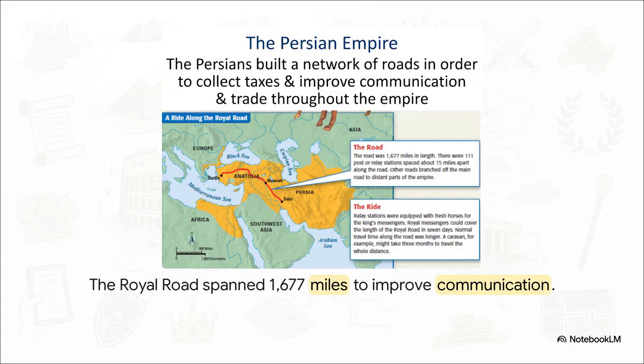Now, to physically hold a sprawling territory like that together, you absolutely need infrastructure. The Persians constructed this massive network of roads, the most famous being the Royal Road, which stretched a mind-boggling 1,677 miles. They set up 111 relay stations with fresh horses, meaning royal messengers could shoot information across the entire empire in just 7 days. To put that crazy speed into perspective for you, a normal trade caravan would take 3 whole months to travel that exact same distance.